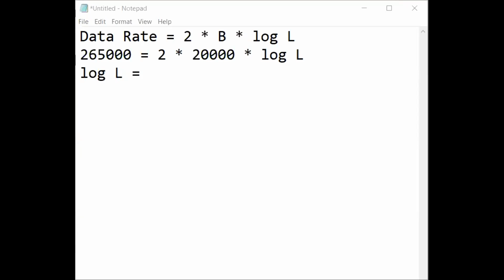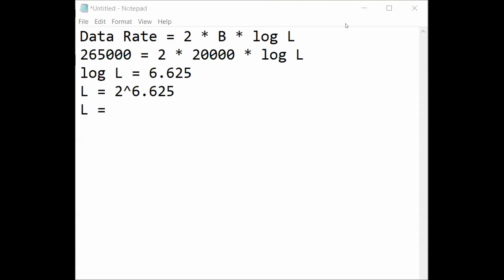20,000. Okay, so 265 divided by 40. You need to consider 265 divided by 40, that is 6.625. So log L base 2 is 6.625, and L equals 2 raised to 6.625. So you can say that the L value is 2 raised to 6.625.